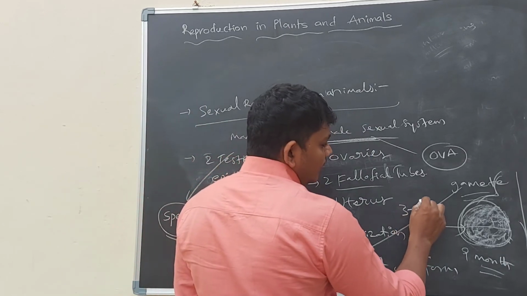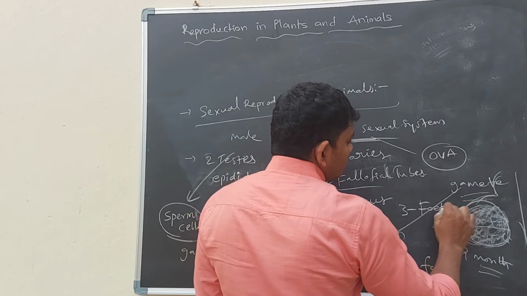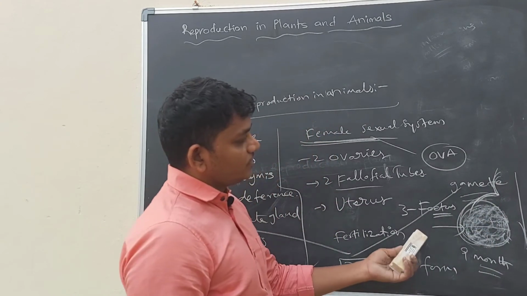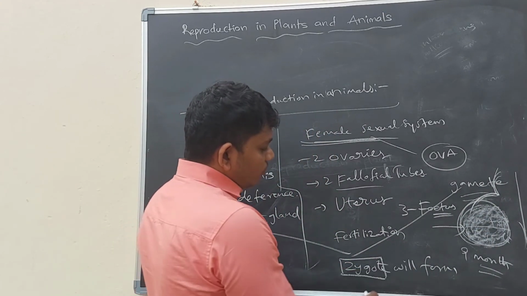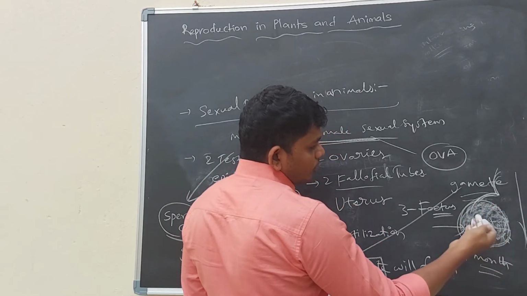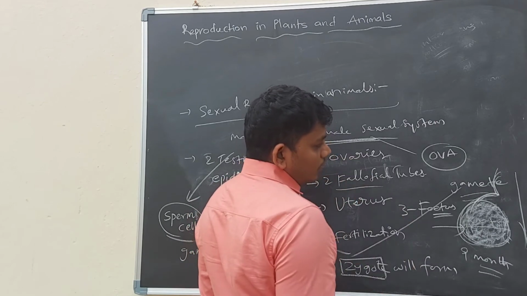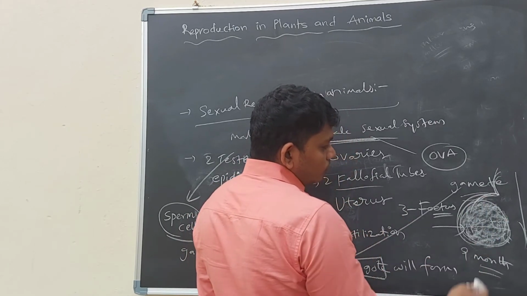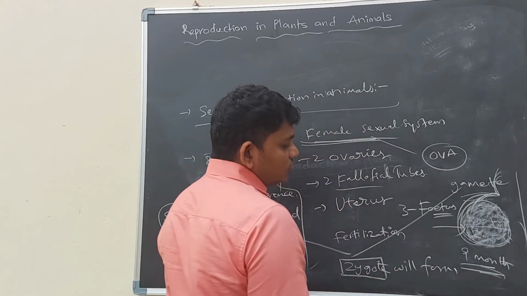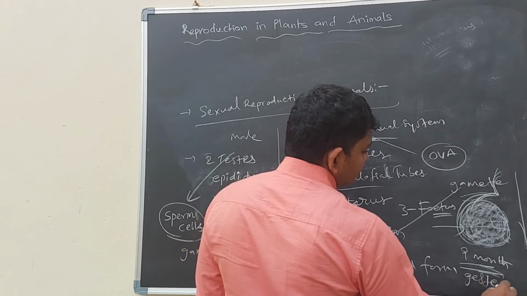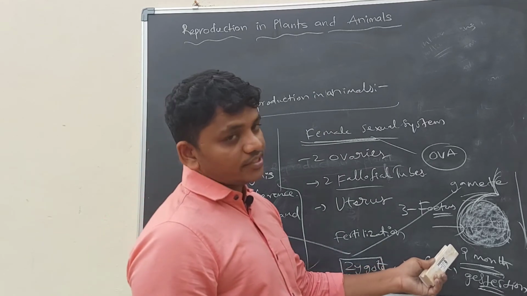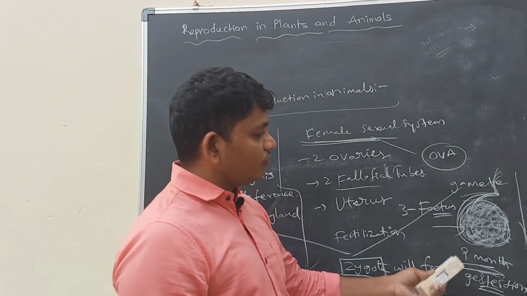A 3 month baby growing in the mother's womb is called a fetus. After zygote formation, the zygote will go to the uterus, attach to the mother's womb and grow as an individual organism there. For the complete development of the organism in the mother's womb, it will take 9 months. This is called the gestation period. So the gestation period of the human being is 9 months.